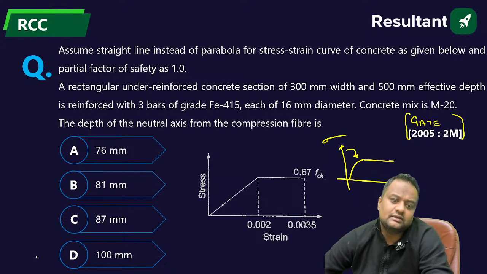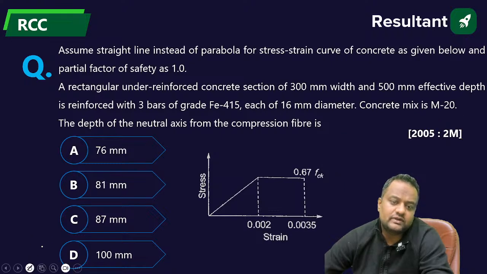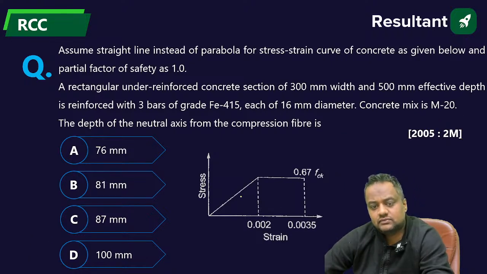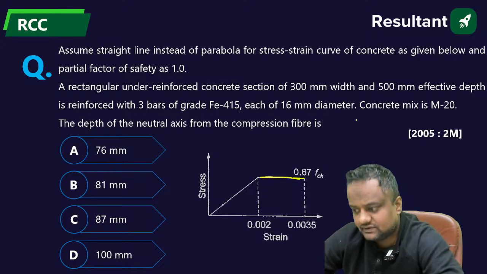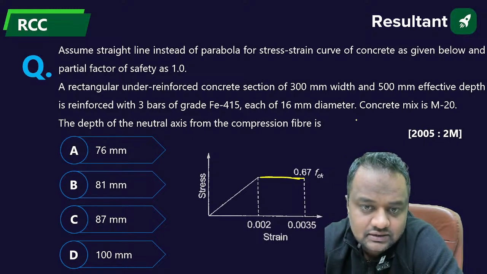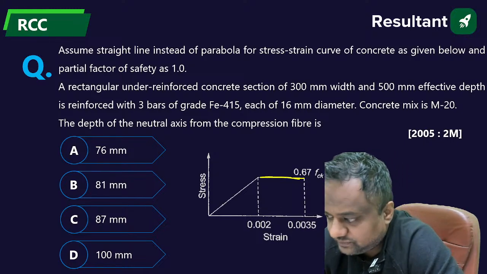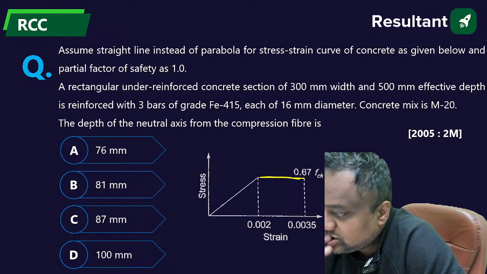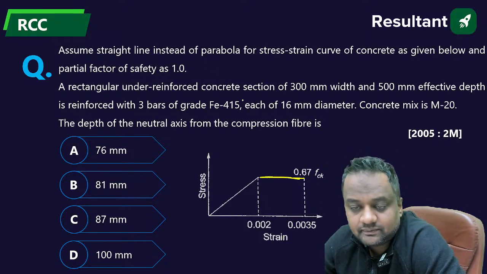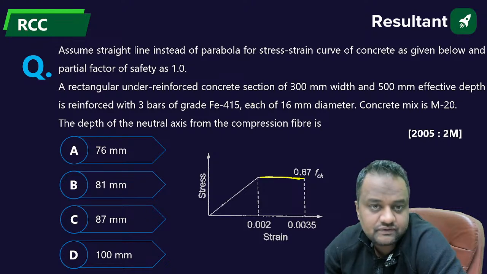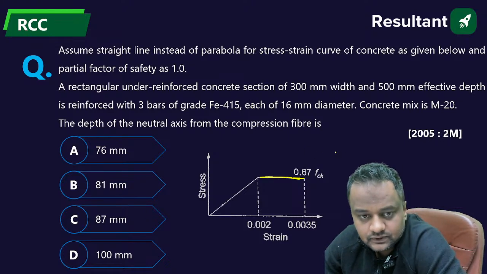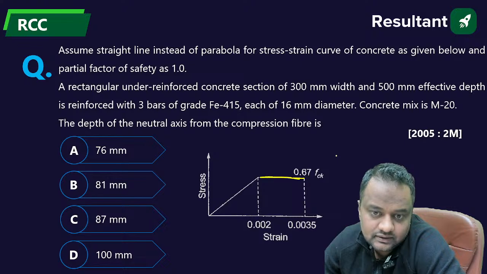They say suppose the curve is not like this. We are not assuming the curve like this, but assuming a straight line, and then again a constant straight line after 0.67 FCK. In this case, what will be the depth of neutral axis from the compression fiber?